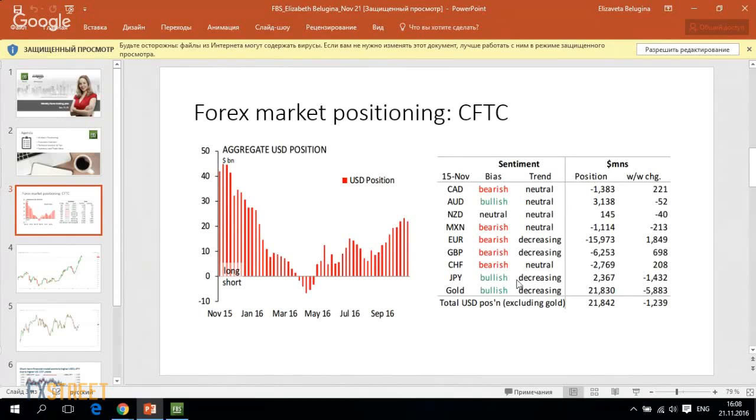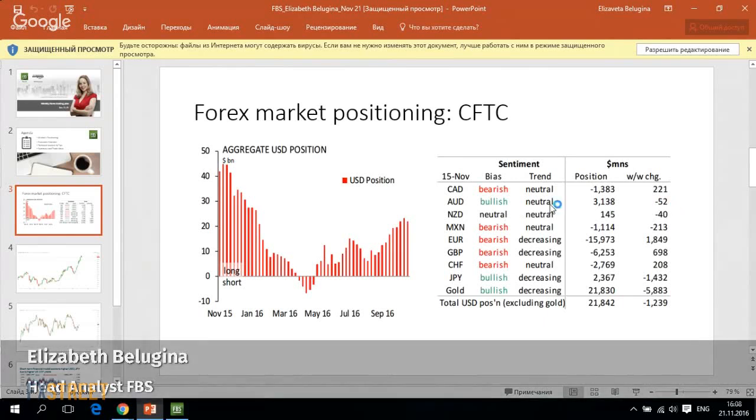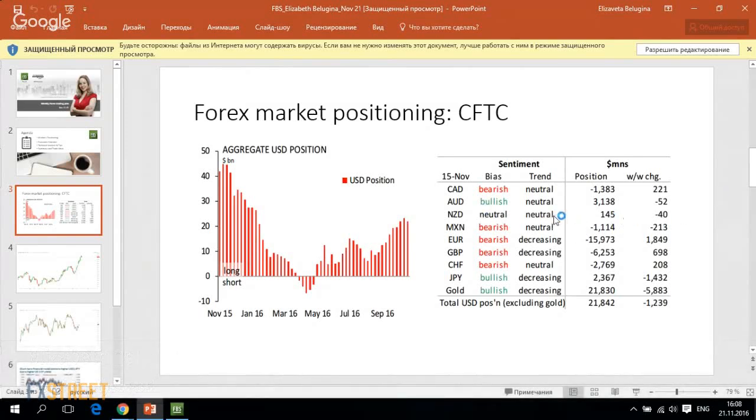Also, we see that the Australian dollar bullish position has been covered a bit, but it remains the largest long position. And as for the New Zealand dollar, we are in neutral territory, with a very small bullish net position, but it's not very significant. These are the market trends. We have to study them and use this information for our trading.